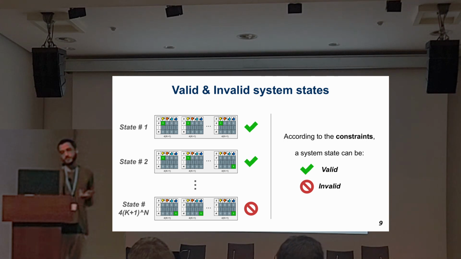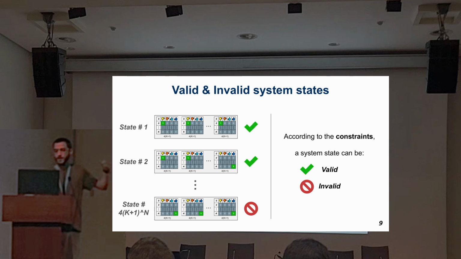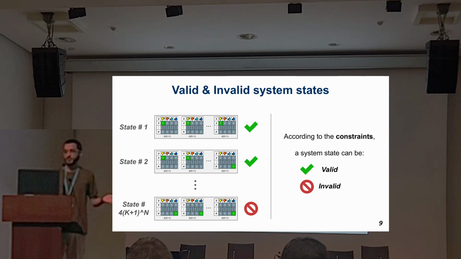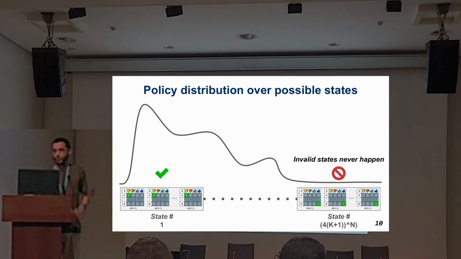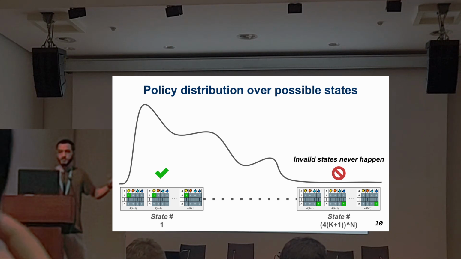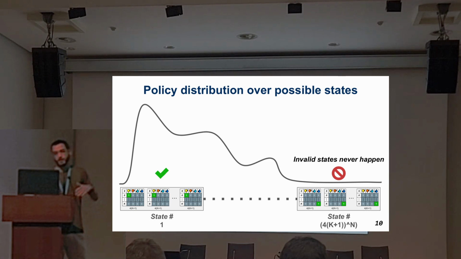For instance, in this last state example, all queues are operating at a high service rate, accepting, and full, which is an invalid case because you cannot accept if you're full, and also you cannot use all servers at high rates. So if you have a policy distribution over these possible states, those invalid states would never happen in the distribution, while the most common ones would have a probability mass.